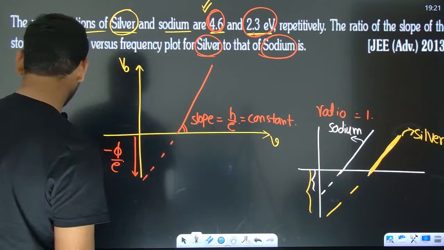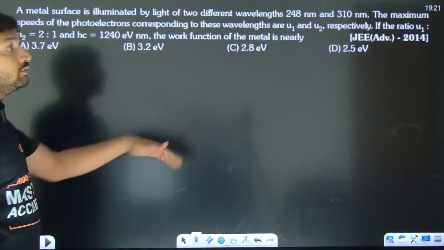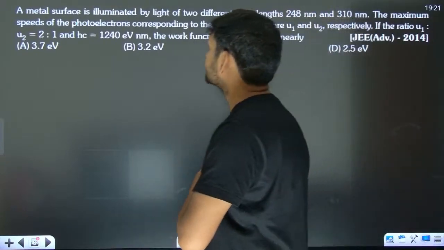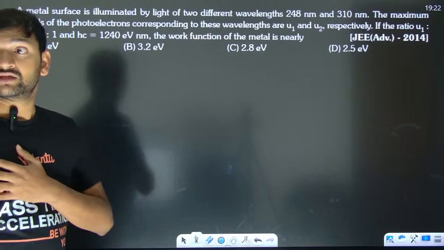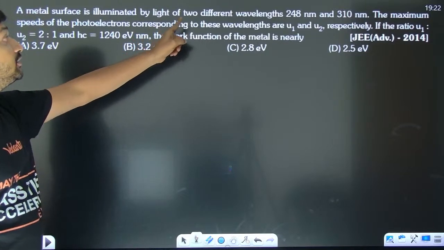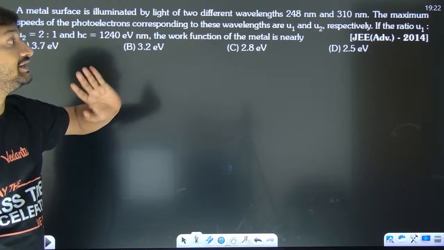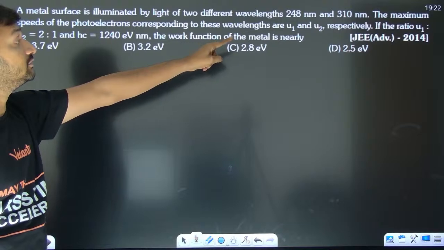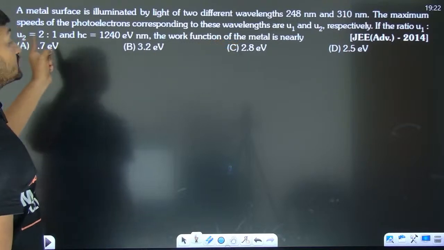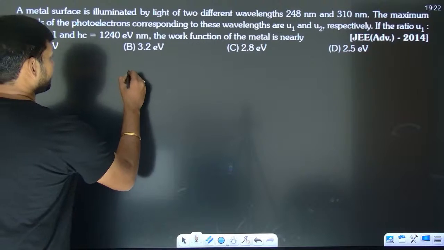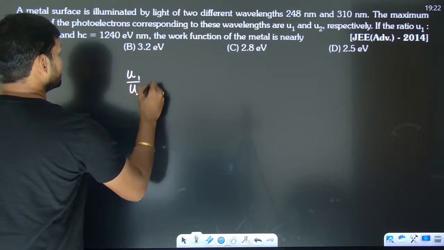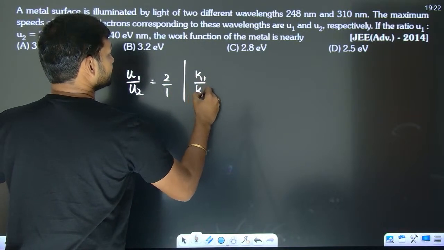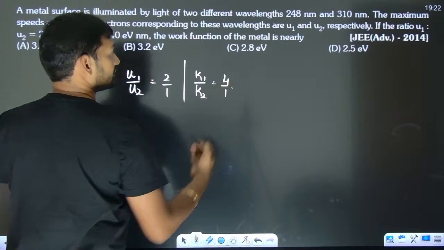Okay, super. Next. One more JEE Advanced question. A metal surface is illuminated by light of 2 different wavelengths, 248 and 310. The maximum speeds of the photoelectrons corresponding to their wavelengths are U1 and U2 respectively. If the ratio of U1 to U2 is 2:1, then the kinetic energy ratio is going to be 4:1 or not?